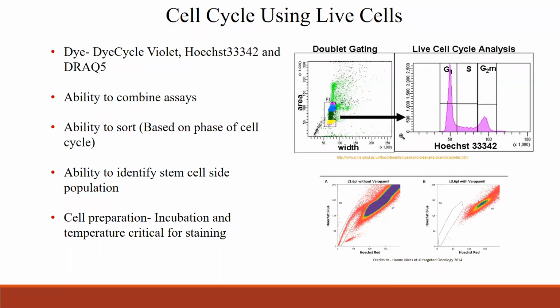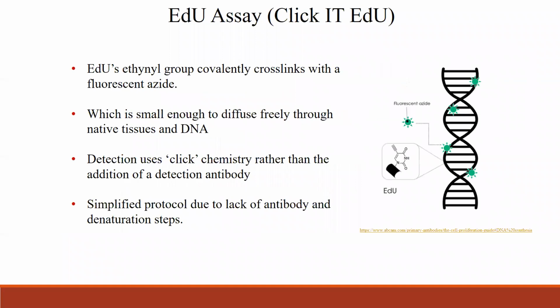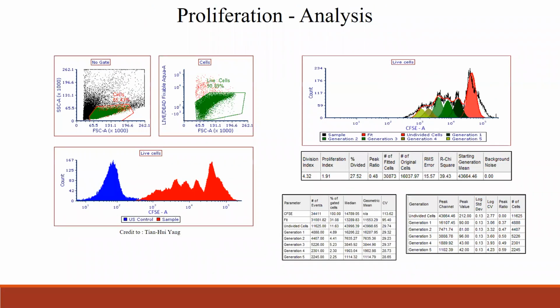Another question: for CFSE analysis of proliferation, should the x-axis be linear or log? That's linear. It's a DNA analysis, so it's all on a linear scale. No, this is a log scale, I'm sorry. CFSE is a very bright dye and the difference is exponential, so we use the log scale here rather than the linear scale.